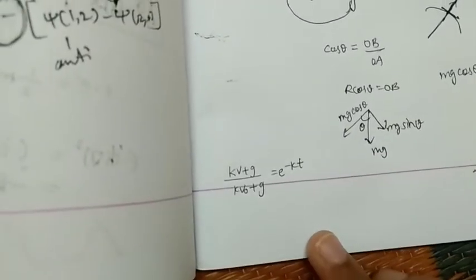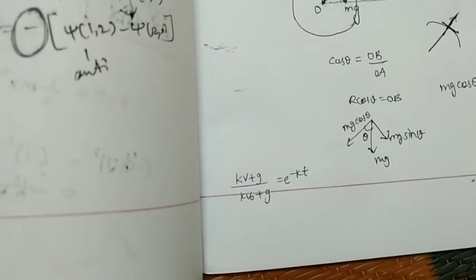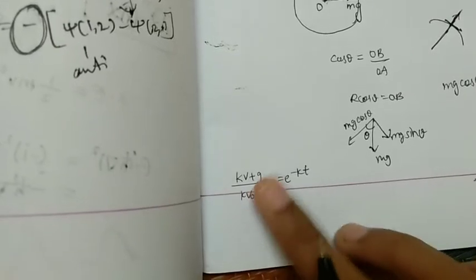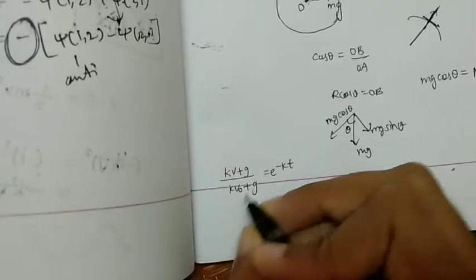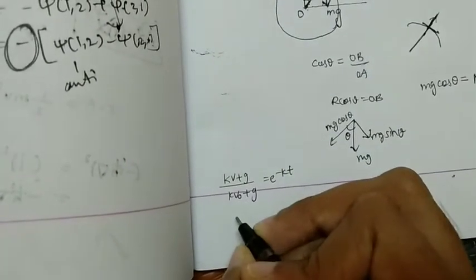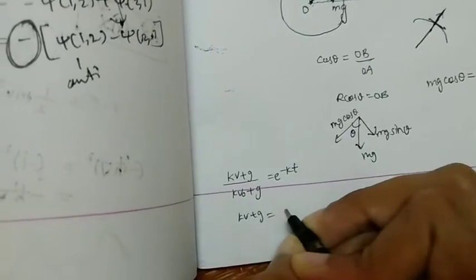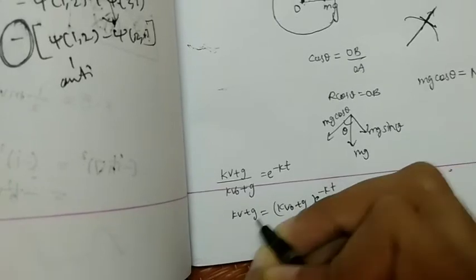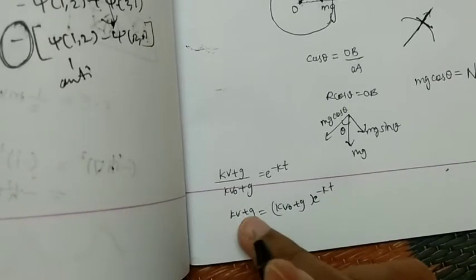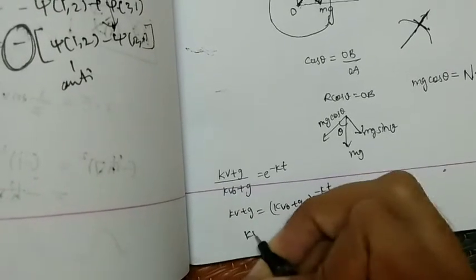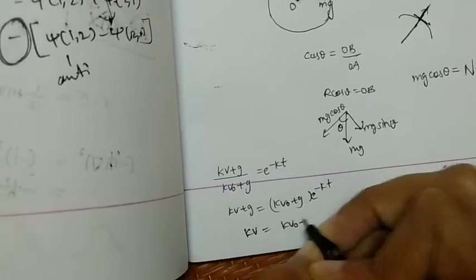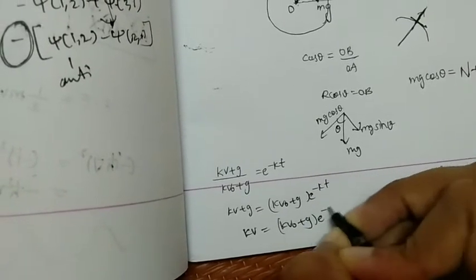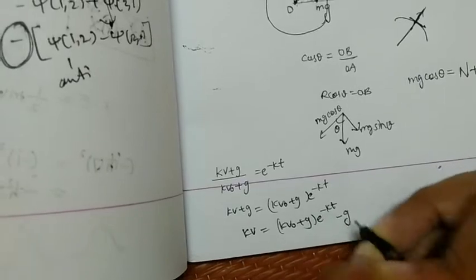Actually we were having this term. So now we need to send this kv0 plus g to that side: kv0 plus g e power minus kt, and this g to that side. Here it is adding, there it gets subtracted: kv0 plus g into e power minus kt minus g.